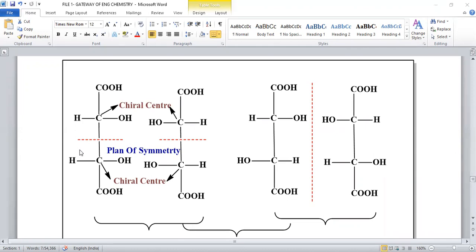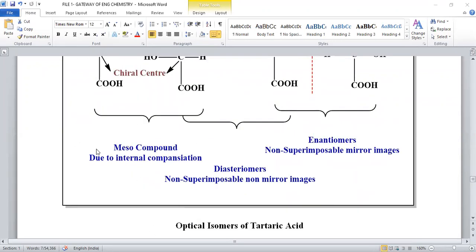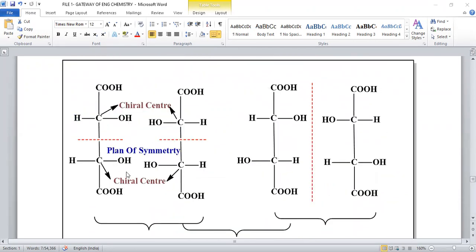Then the entire optical activity of the compound becomes 0, because the above half exactly compensates the below half. This is called internal compensation. Because of internal compensation, this tartaric acid becomes optically inactive, even though chiral centers are there.